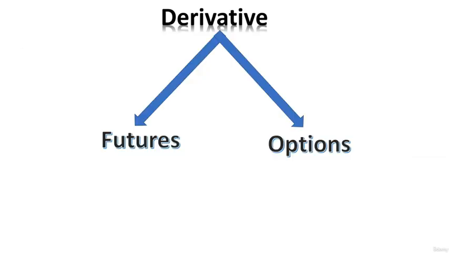In the stock market we have two types of derivative, futures and options. Obviously there are other types as well, but with respect to the stock market we have two types of derivative. First is futures, second is options. I'm not concerned about futures at this point, I'm concerned about options. Option is also a type of derivative whose value is derived from some underlying asset. For example, Bank Nifty options' values are derived from the Bank Nifty index, the Bank Nifty spot chart.